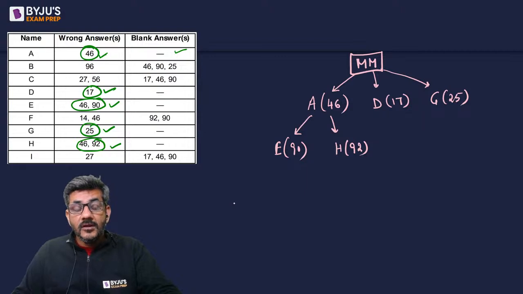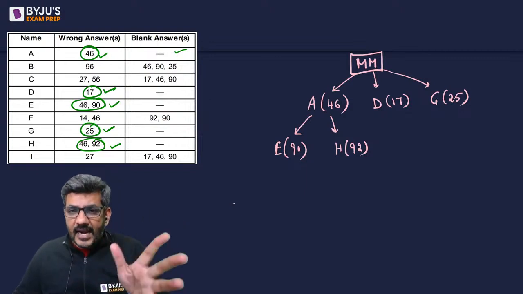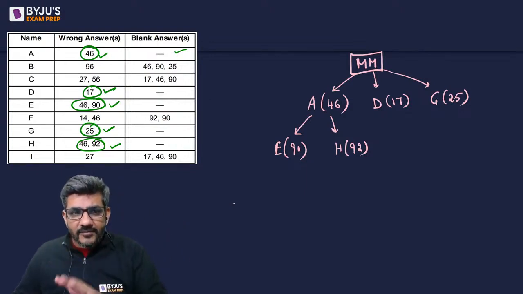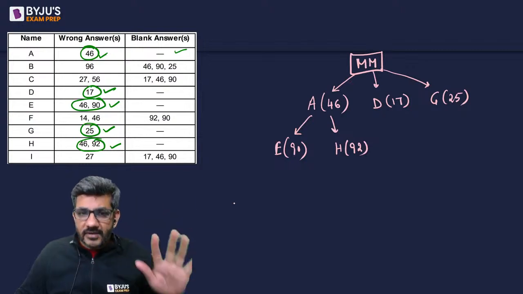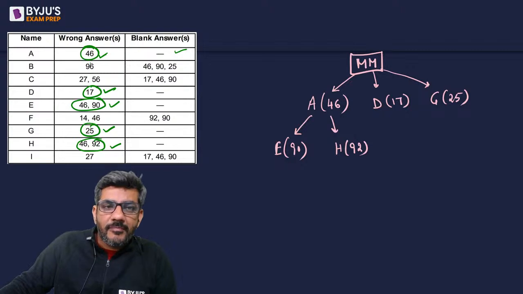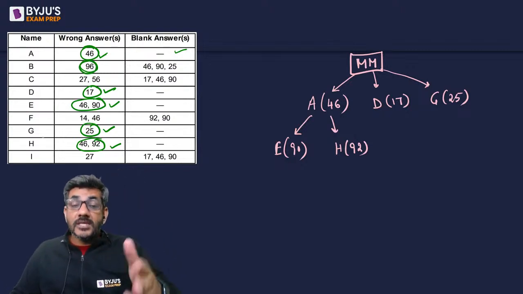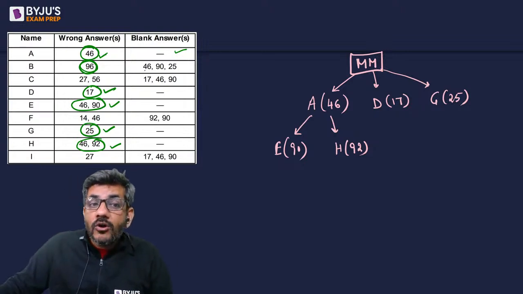What next? Look at the other people now, at what wrong answers they have got. So till now we have got 46, 19, 92, 17, 25. Do we see all of these numbers somewhere? I see them in the case of B. Look at this B. B has 96 as a wrong answer, which he must have introduced. He got 46 as blank, right? He got 90 as blank. He got 25 as blank.